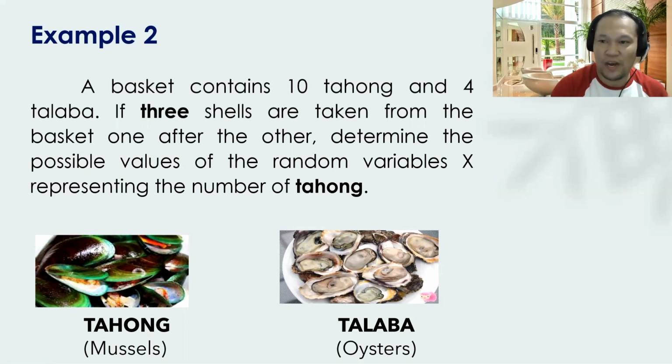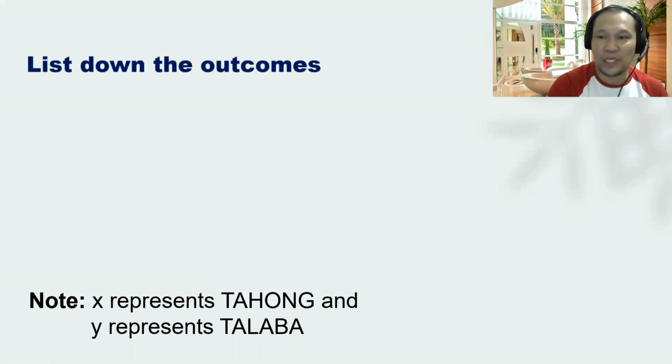Okay? Now, in this case, we are using the random variable X. And we are going to take 3 shells from the basket containing 10 tahong and 4 talaba. But our concern here is to look for the random variable X where X represents the number of tahong. And then we go with our note here. Let X represent tahong and Y represent talaba. Okay? Now list down the outcomes.